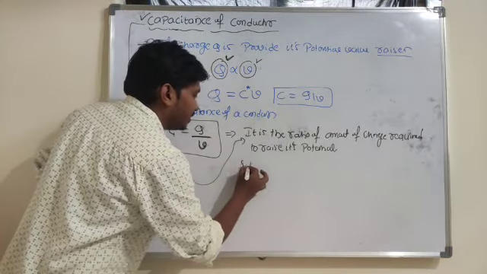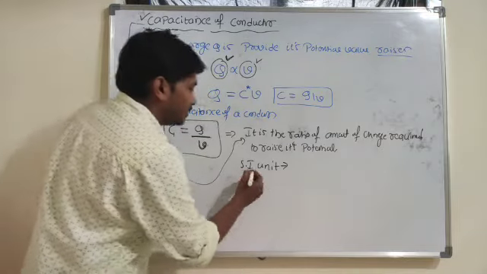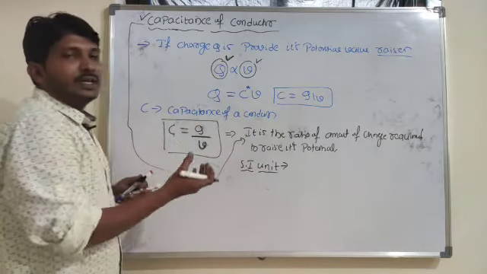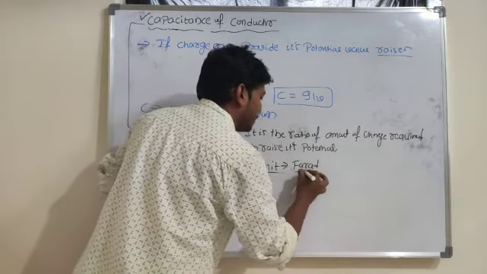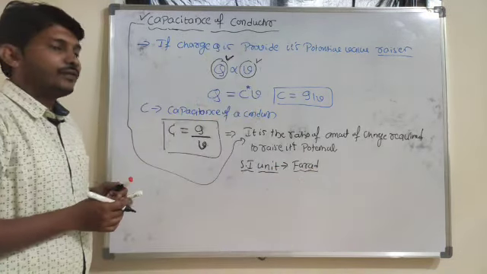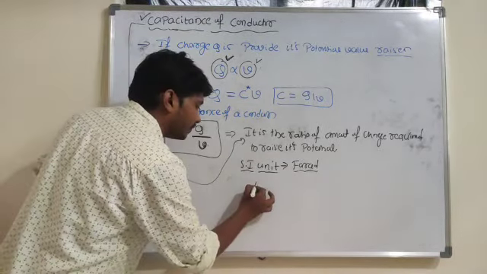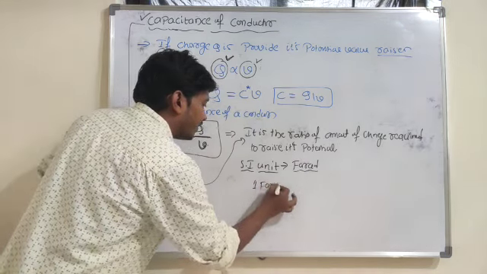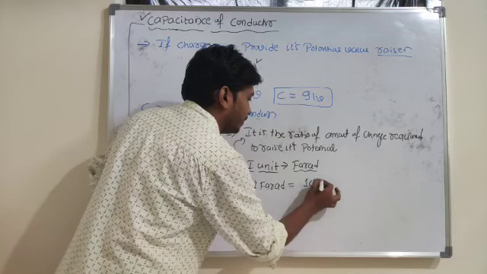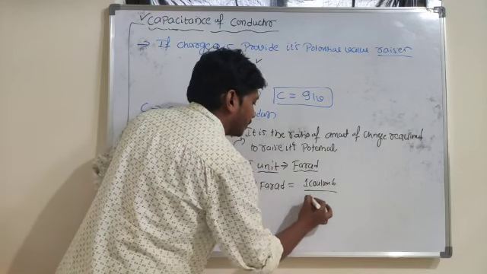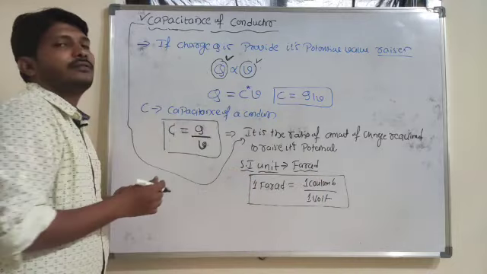The SI unit of capacitance, in order to honor the scientist, is named farad. What is the SI unit of capacitance? The SI unit of capacitance is farad. Then what do you mean by 1 farad? For example, 1 farad is equal to, charge is 1 coulomb, and potential is 1 volt.